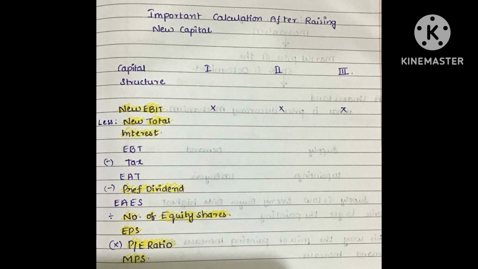The objective of financial management is to maximize the wealth of shareholders. By analyzing different capital structures, we shall determine where the EPS is high and choose the capital structure beneficial to the shareholders. And after getting EPS, we'll multiply with PE ratio in order to get market price per share. As we know EPS, we shall know MPS, market price per share, and how it is arrived at.